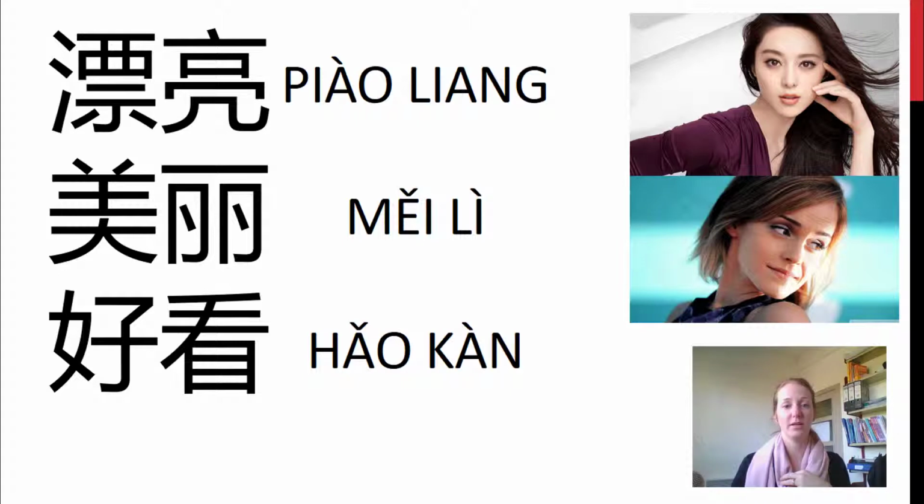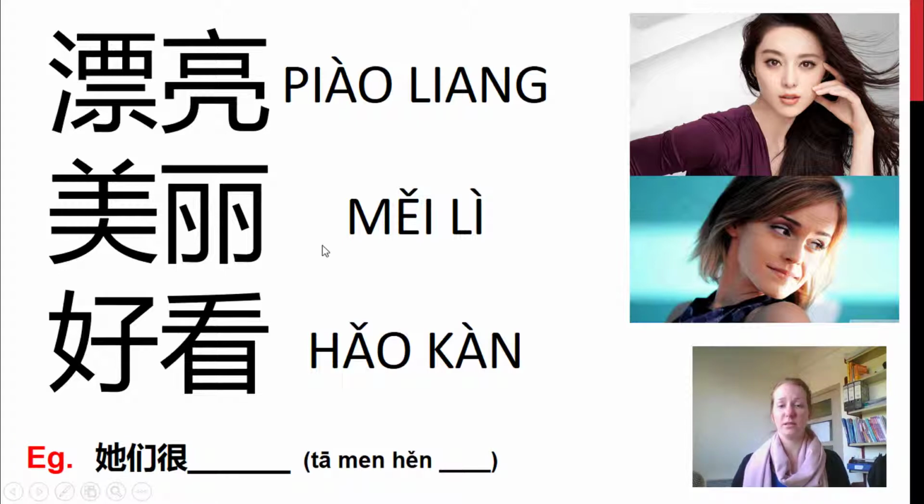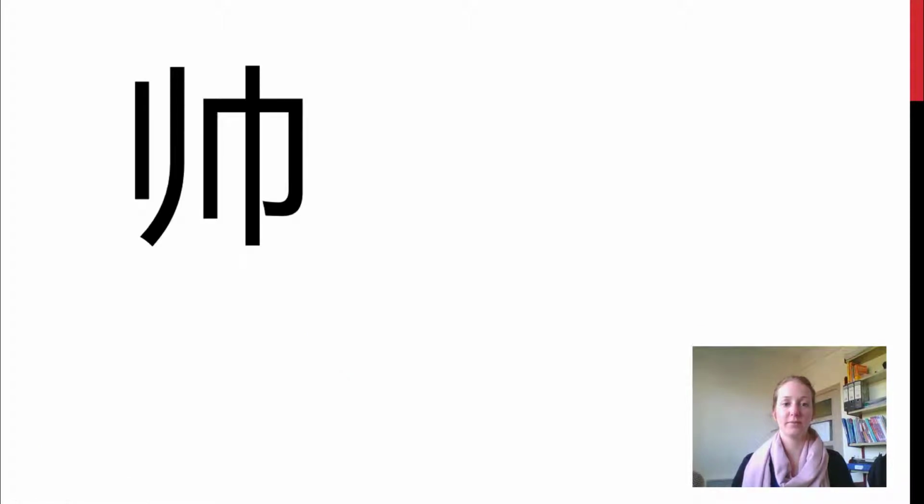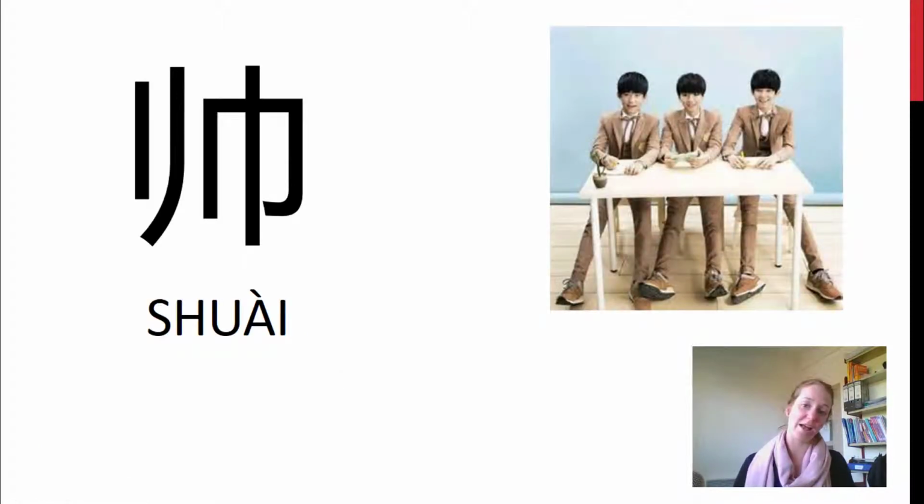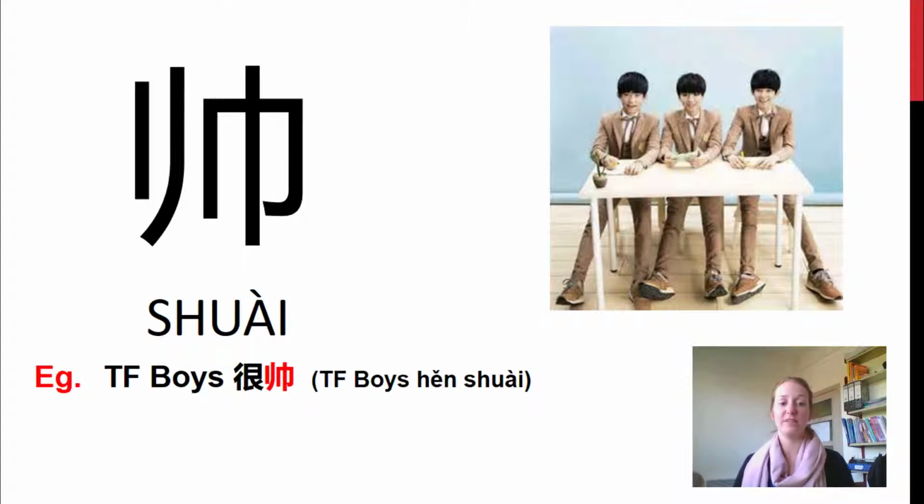好看. So usually in English we say that women are beautiful. We don't usually say that men are beautiful, do we? So that's the same in Chinese. These words usually apply just to women. So 她们很漂亮，她们很美丽，她们很好看。这是什么？这是帅。TF boys 很帅。So just like we say men are handsome, we don't usually say women are handsome.